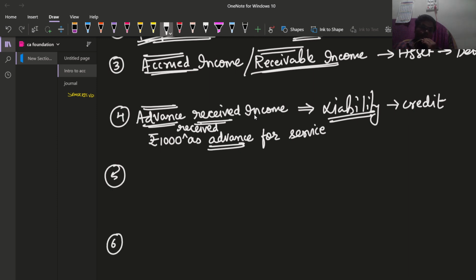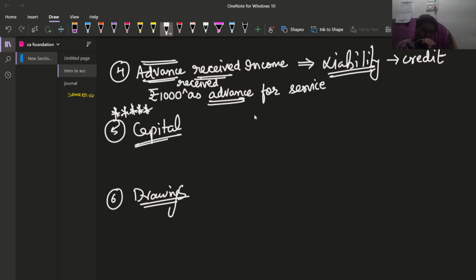Fifth and sixth is what? Capital, drawings. Capital is the point which is very important. And of course, if we know the capital, then drawings we can automatically know. Okay. Capital is a very important point.